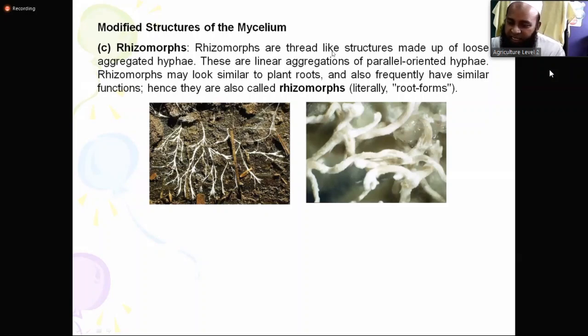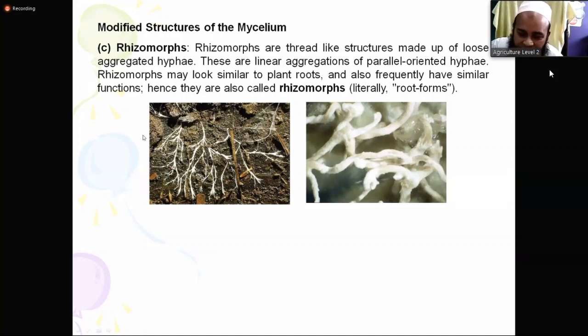Rhizomorphs are thread-like structures made up of loosely aggregated hypha. Many aggregated hypha, when they make this, it is called rhizomorphs. These are linear aggregations of parallel oriented hypha. Rhizomorphs may look similar to plant root and also frequently have similar function.